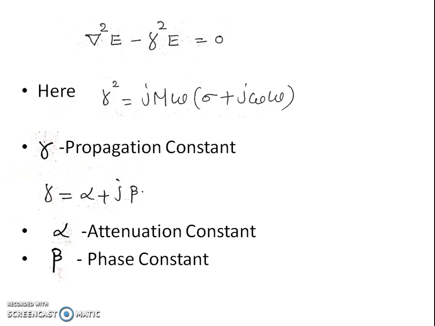And the second one, the attenuation constant, indicates the change per unit length undergone by the amplitude of a wave as it propagates in a particular direction. And in the third one, it indicates the change per unit length undergone by the phase of a given wave in a particular direction.